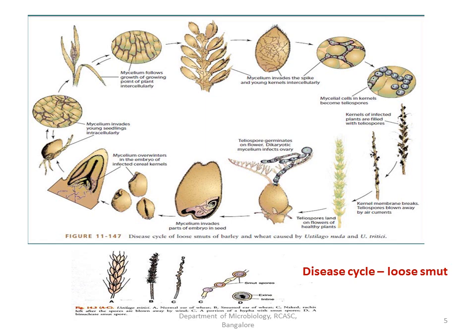So once the infection has happened even to the embryo, if such an infected seed is sown by the farmers, this is now a seed where inside the seed you can find the mycelium of this particular pathogen.